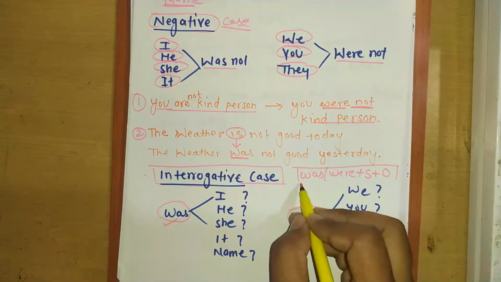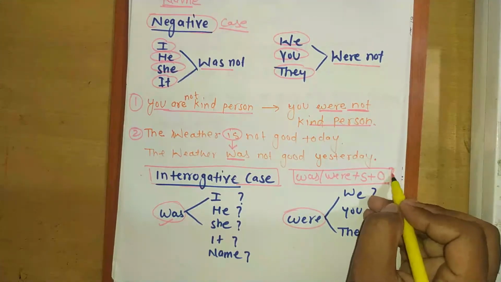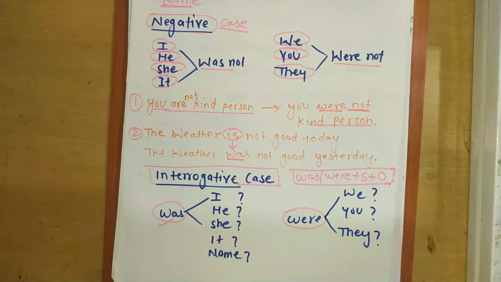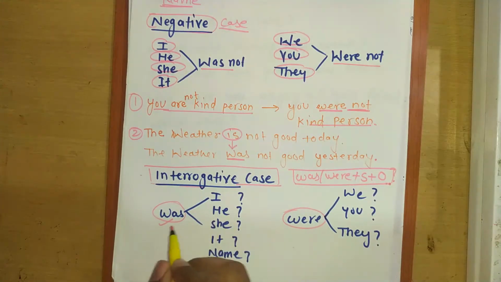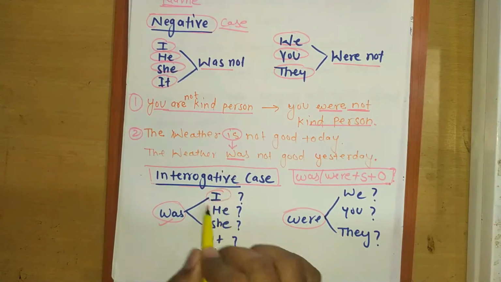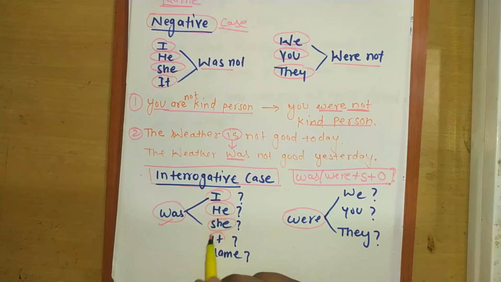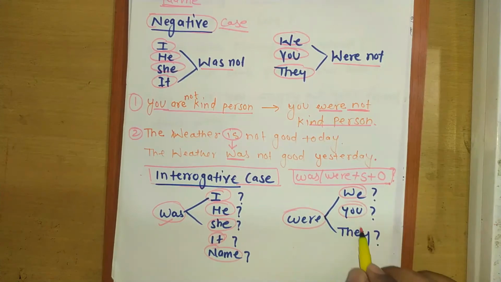This is simple rule. Follow this rule and do not forget to put a question mark at the ending of the sentence. This is same rule as positive case. We have to use I, he, she, it, name with was, and in the case of we, you, they, we will use were.